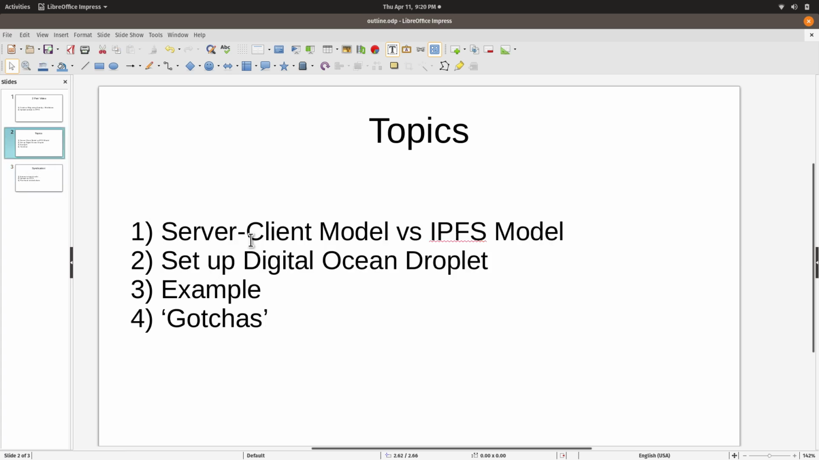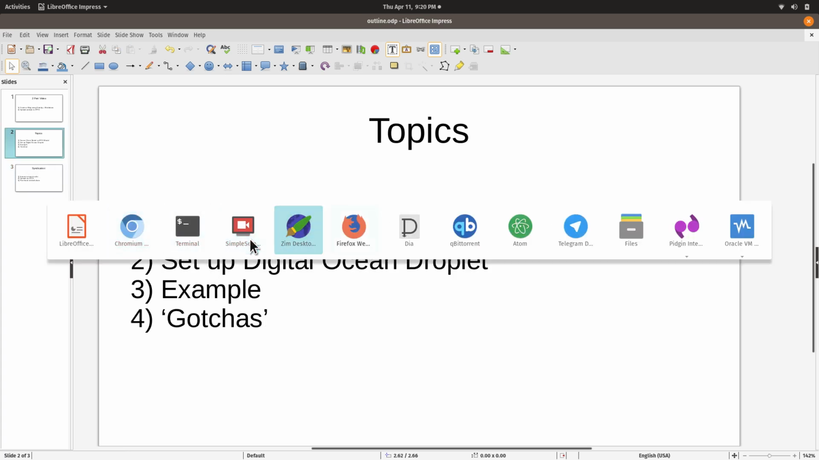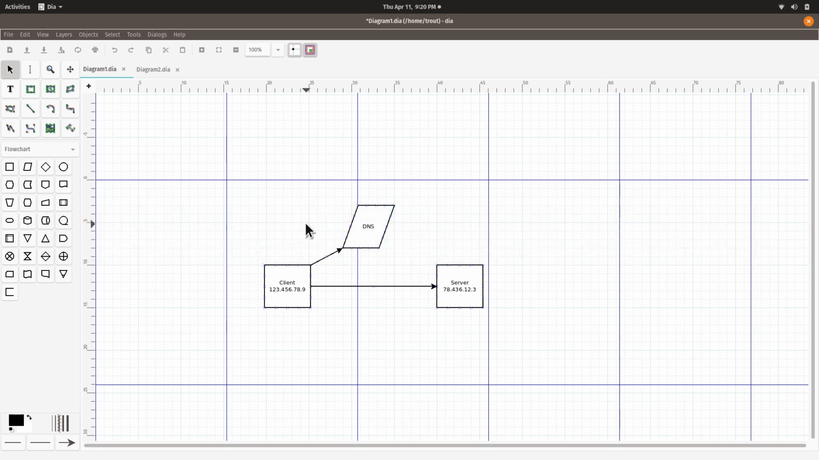That's the example. So first, let's talk about the client-server model. This is the conventional web. This is you over here. You're a client. You run a web browser, and you have an IP address, and you connect through your ISP to a website, which is a server that serves those websites, and it has an IP address.